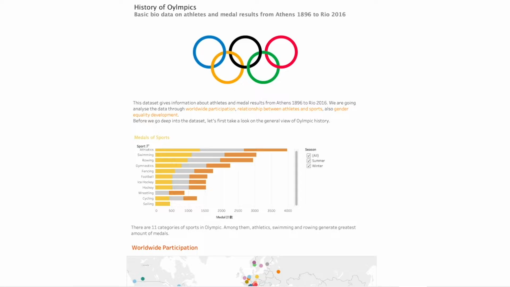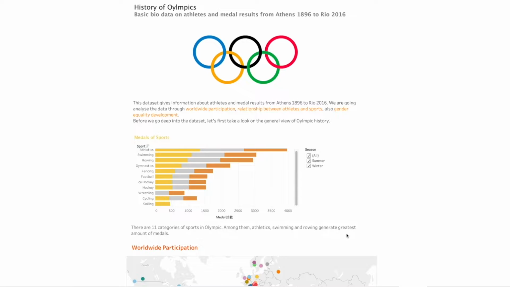Look at the first picture, the medals by sport. Here, we can see there are 11 categories of sport in the Olympics. Among them, athletics, swimming, and bowling generate a great amount of the medals.